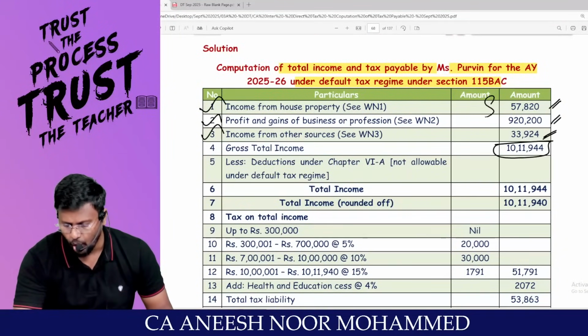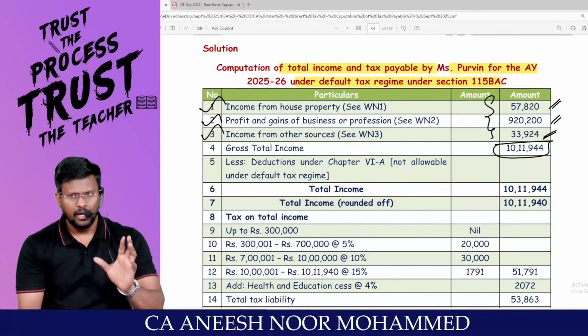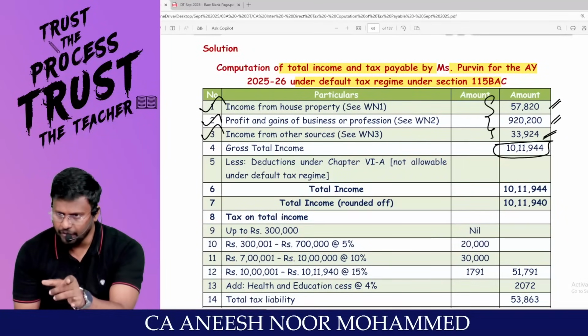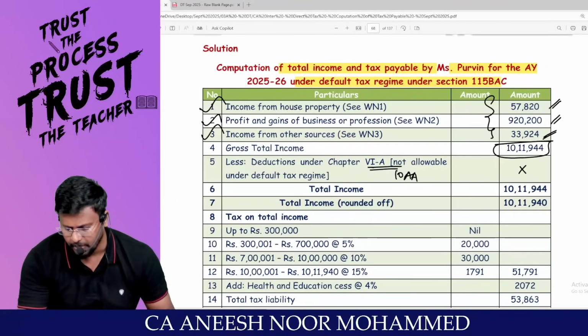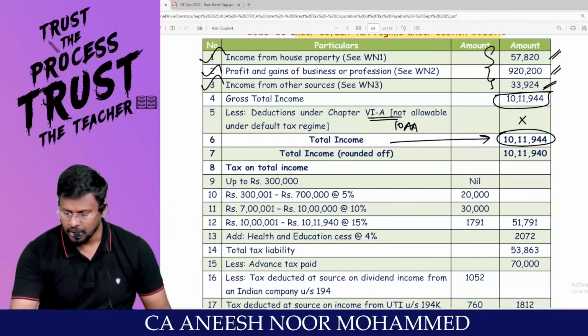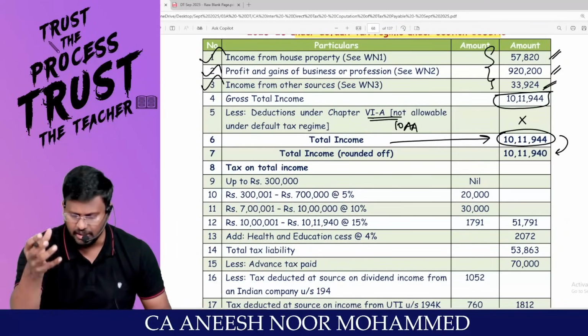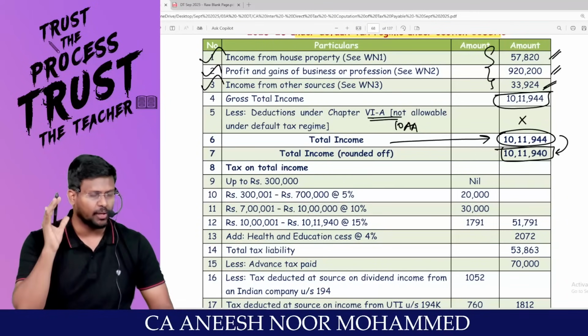If you add all the 5 heads of income, you will be getting gross total income. Accepting? Now you are traveling through the default tax regime. There is no question of chapter 6A and 10A. Are you all really with me? So the gross total income will be equal to total income. The total income rounds off to the nearest 10 rupees. So 10,11,940 is the total income, right?